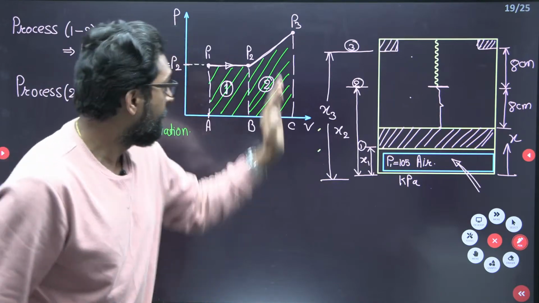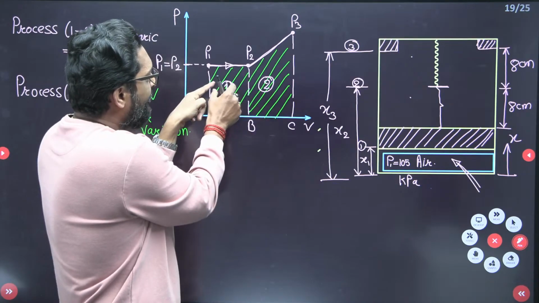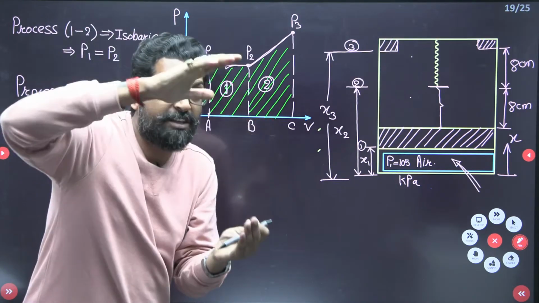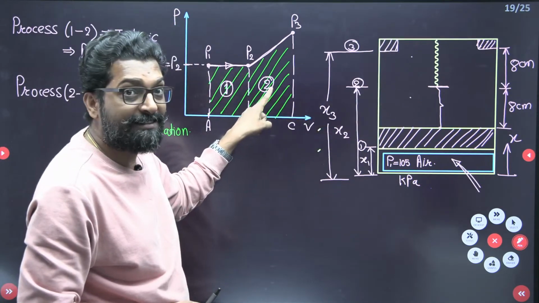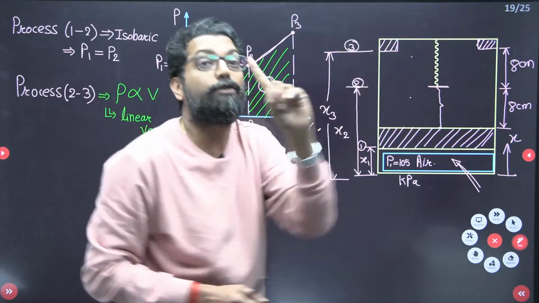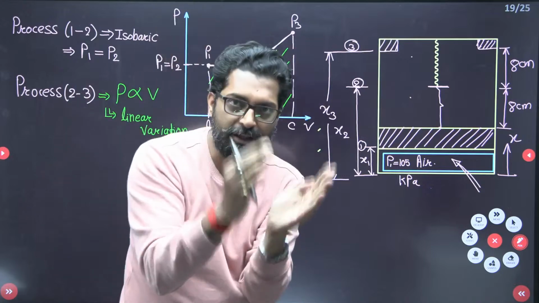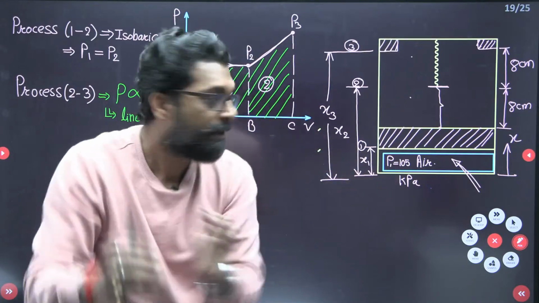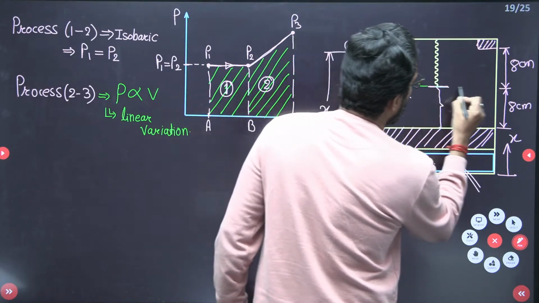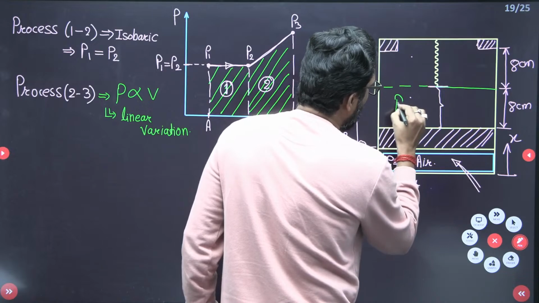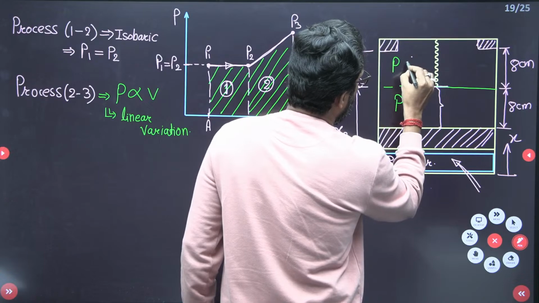This is very clear. It is not only this one. So many students get confused here. Area 1 represents the displacement of the piston while the resistance is constant. Area 2 represents the work transfer when there is compression. So there are two steps. During the first step, there is no pressure change, that means the resistance pressure. Up to this one, pressure is constant. Up to this one, pressure will vary.